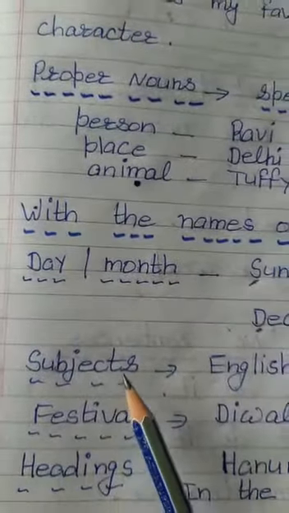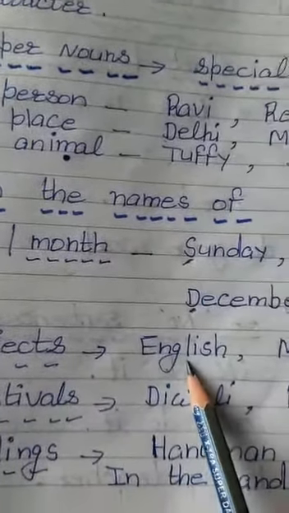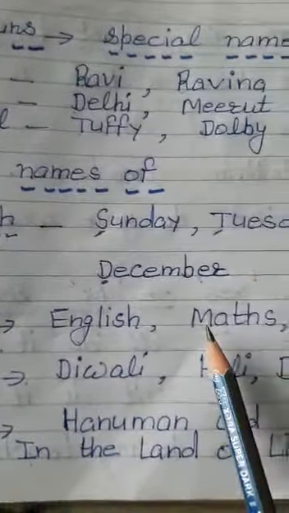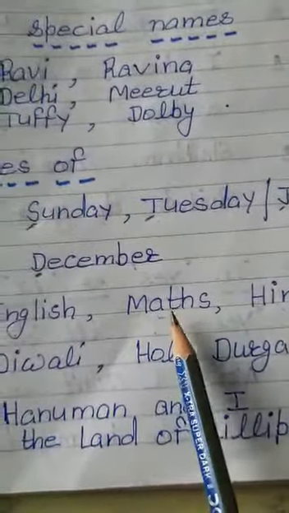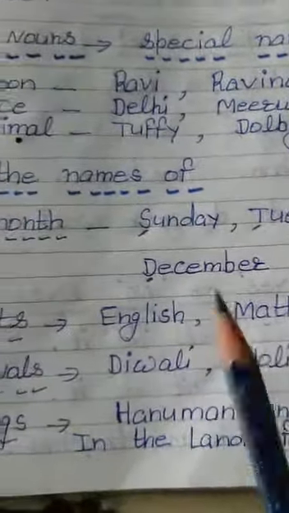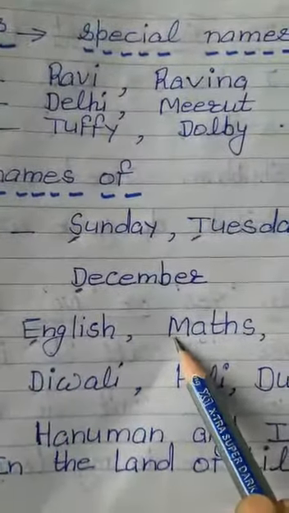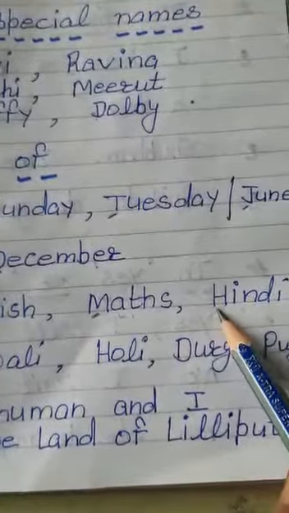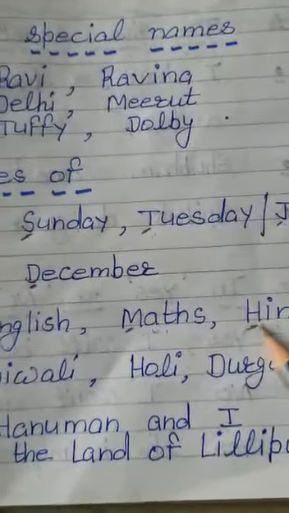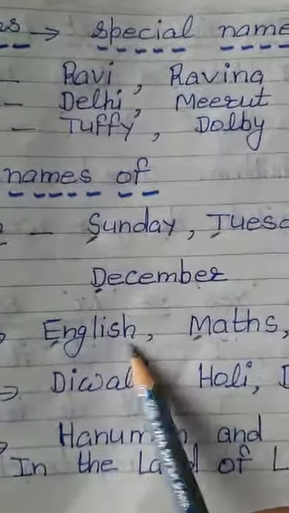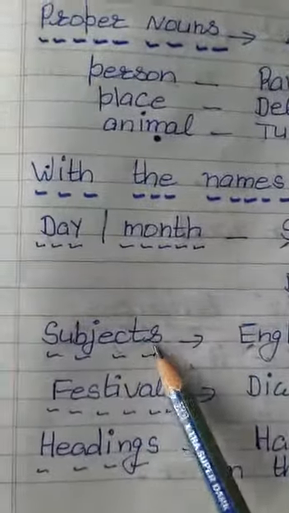Next use is subject. If you are talking about any subject, like English is my favorite subject, I like to read Hindi, I love to do maths, even then you see that the first letter should be capital. The first letter of any subject, maybe science, maybe SST, any subject, should be capital.